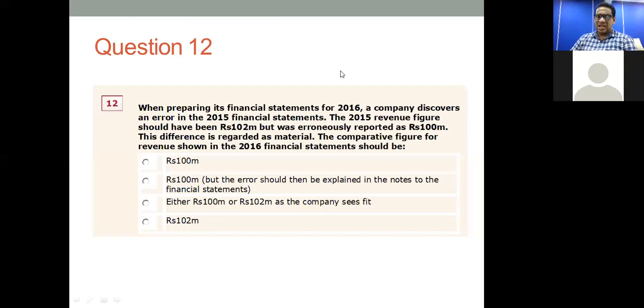Second answer, 100 million within brackets, but error should then be explained in the notes to the financial statements. Either 100 million or 102 million as the company sees fit. 102 million. What do you think is the correct answer, correct approach to correct this mistake that happened in the previous year?